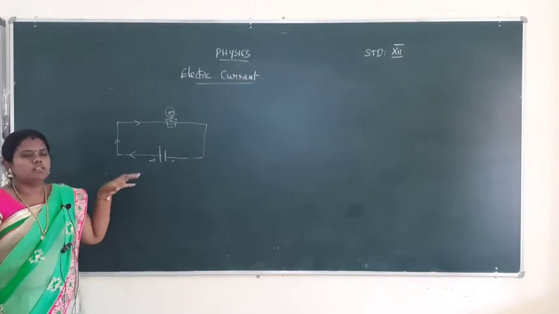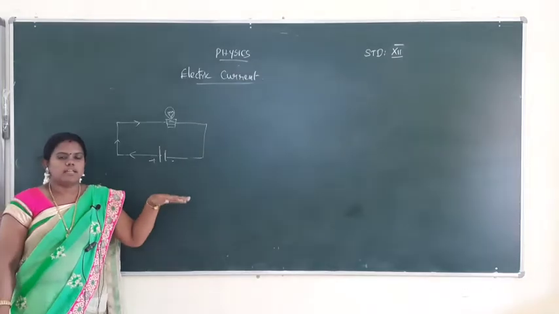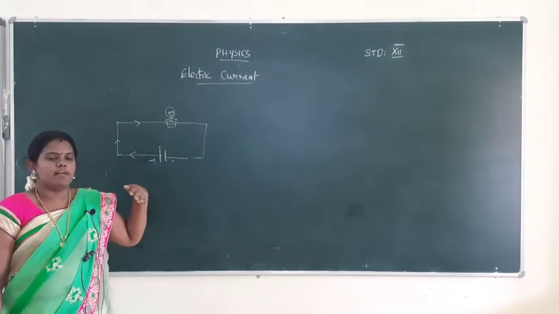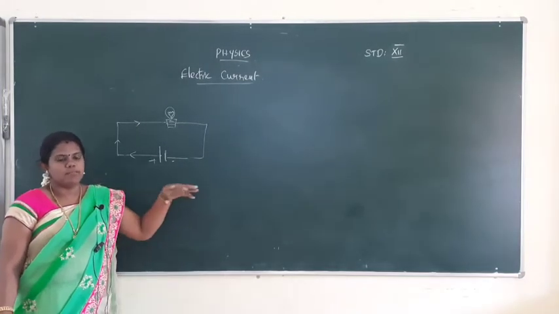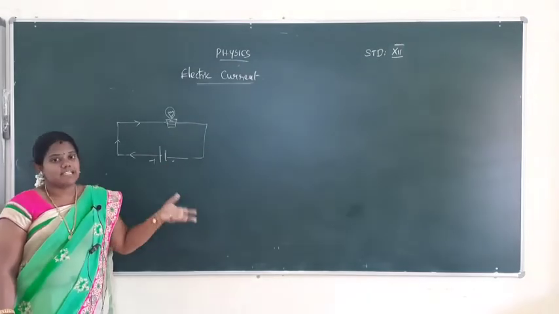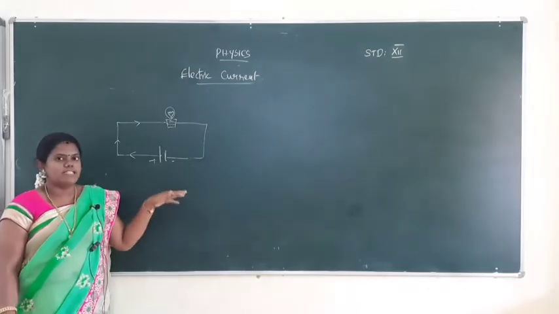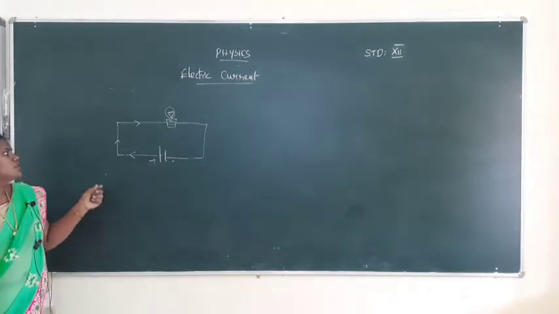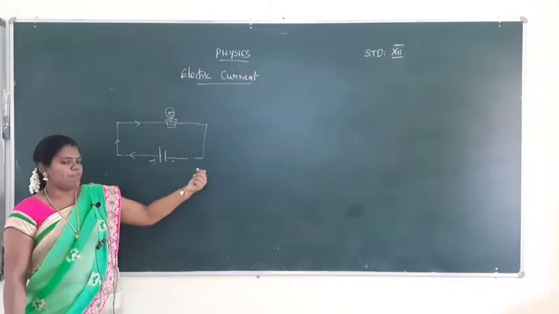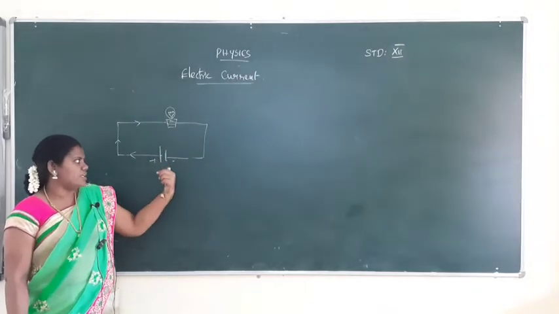Then, the direction does not change. The current passes from one point to another point in a straight manner. That is the directional current. Unidirectional current is called conventional current. Suppose the current flows from negative to positive, negative direction.